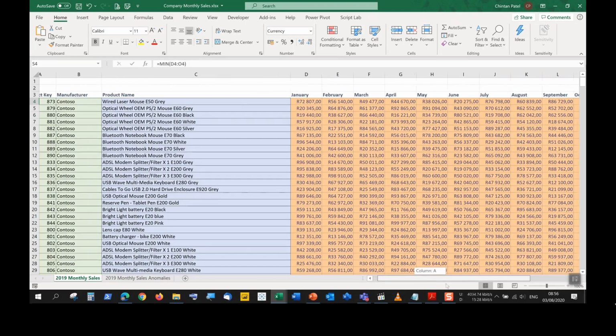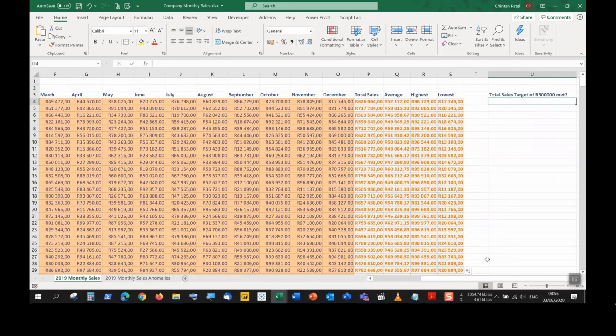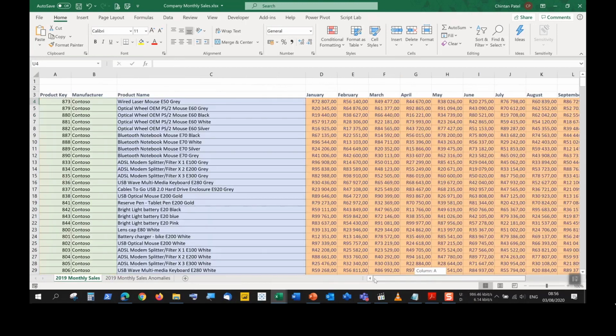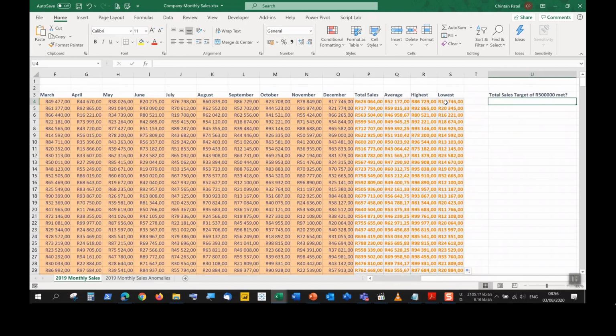The next part we see here is this question over here. We are asking this particular workbook, have each of these products over here met the total sales target of 500,000 Rand? So what we want to see for each of these products here is just a simple answer, yes or no, that will evaluate this particular total column, see which values are higher than 500,000.